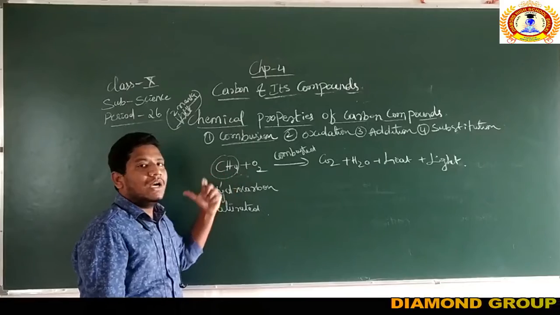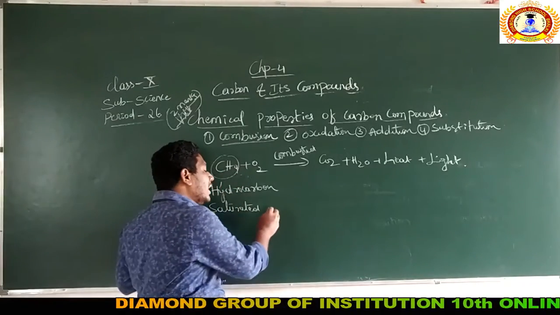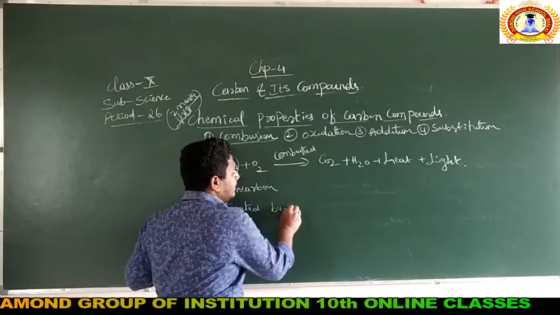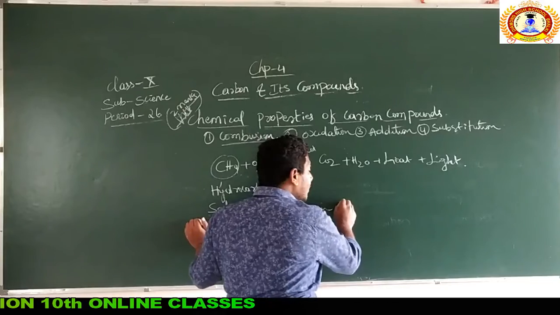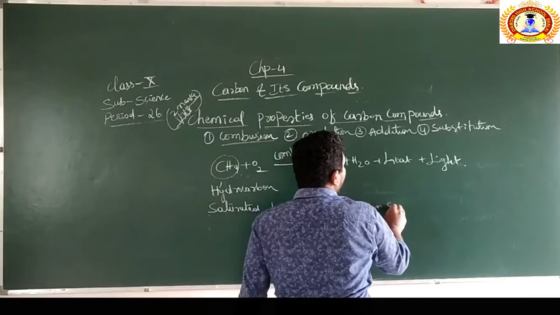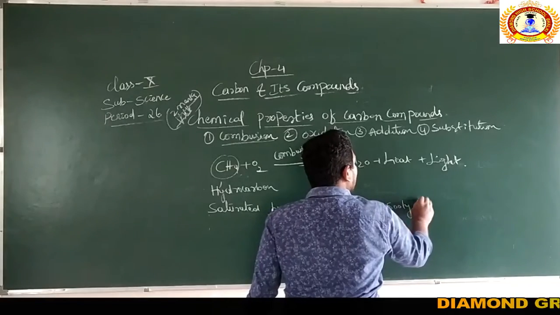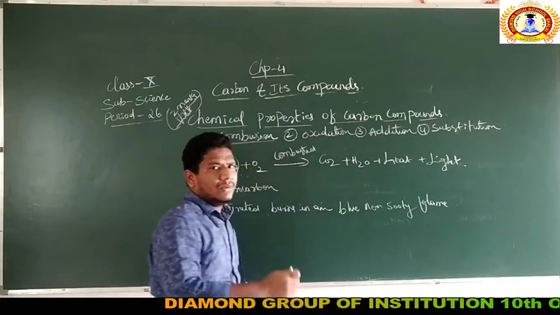Methane satisfies all those conditions, so it comes under saturated hydrocarbons. Saturated hydrocarbons burn in air with a blue non-sooty flame. We already discussed this.